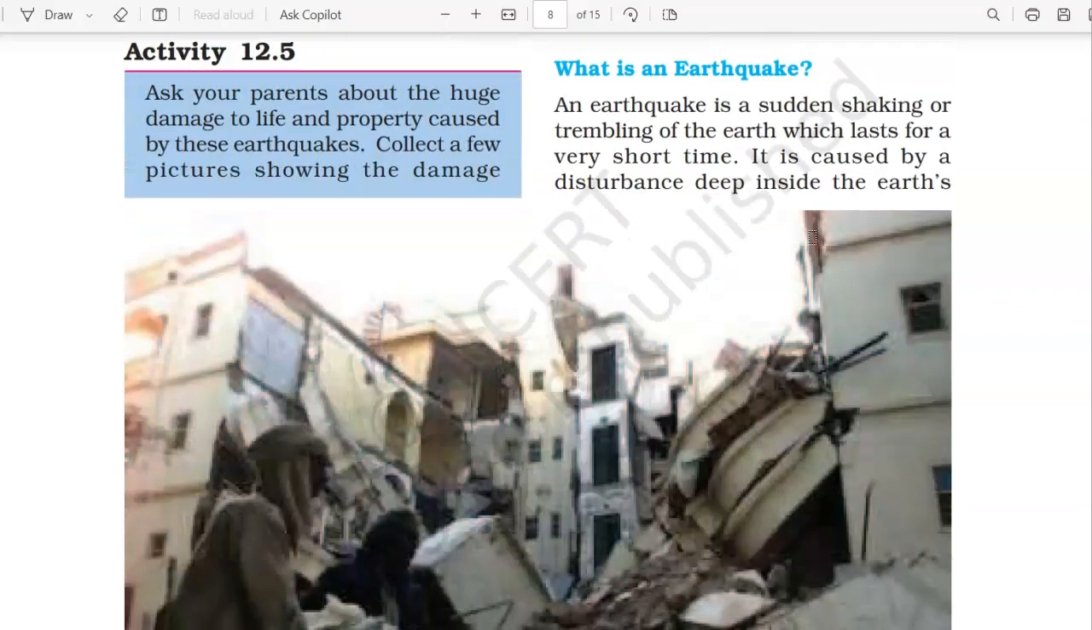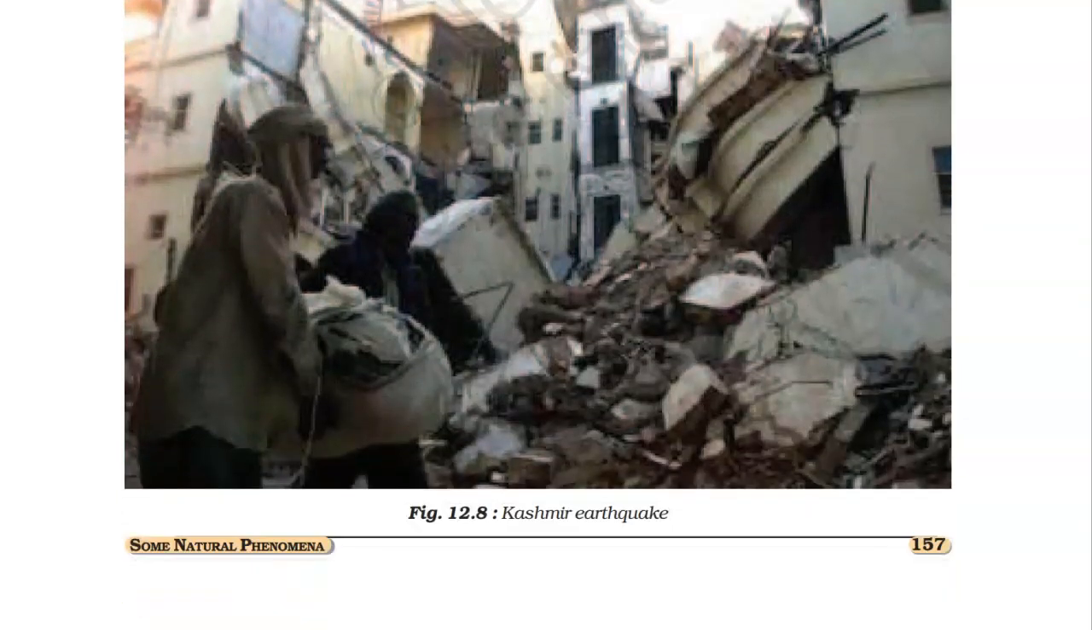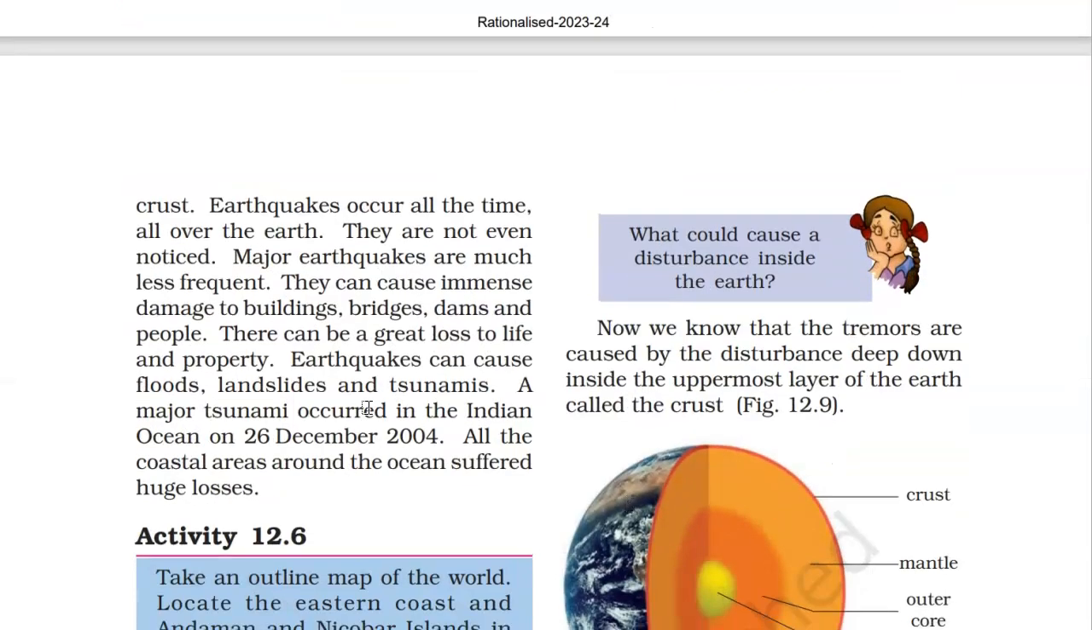So now let us see what an earthquake is. We know that an earthquake is a sudden shaking or trembling of the earth which lasts for a very short time. But even if it lasts for a very short time, during that short period it causes a lot of disturbance and destruction. What is the reason for an earthquake? Actually, deep inside the earth's crust, there is some disturbance which leads to an earthquake. To understand that, we will study a bit about the layers of the earth. First let us go through this.